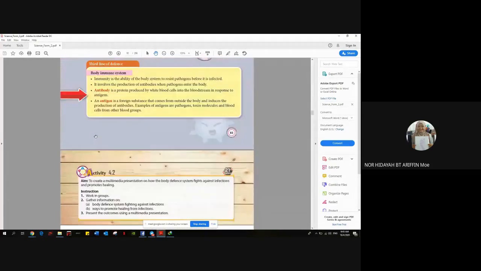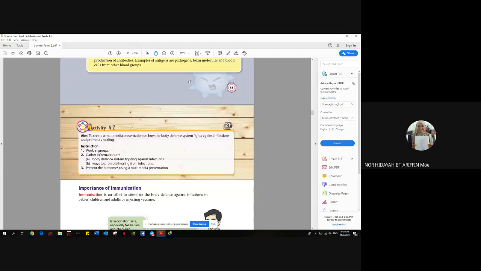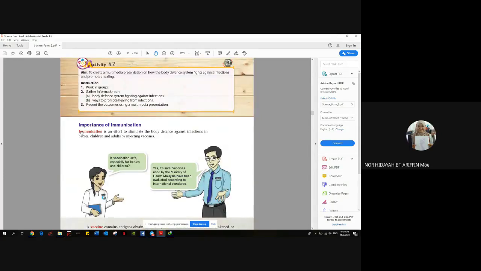Actually, this word comes from the word immunity. So what is immunity? What is immune? This one is all about the ability of the body system to resist pathogens or to kill the pathogens, to destroy the pathogens before we fall sick, sebelum kita jatuh sakit. So to increase the immunity, we have one process here, immunization.